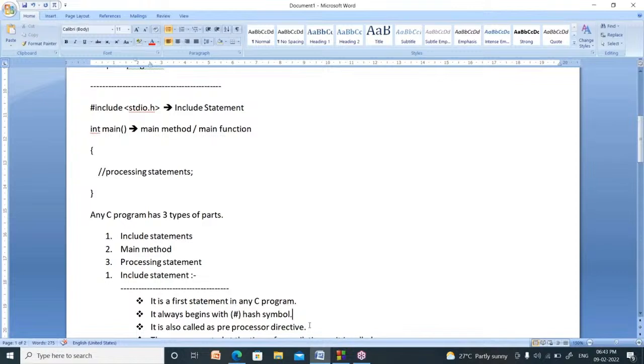My dear friends, listen. Learning the C program means not learning the programs. Learning the C program means learning the basics of C, learning all the concepts of C. That is the learning of C program.